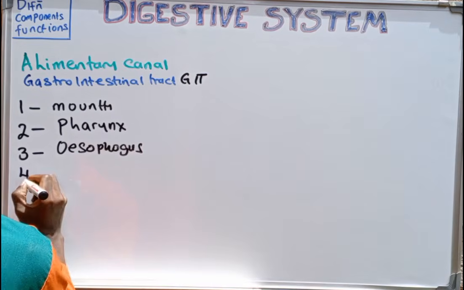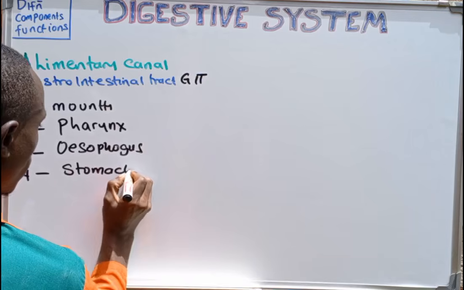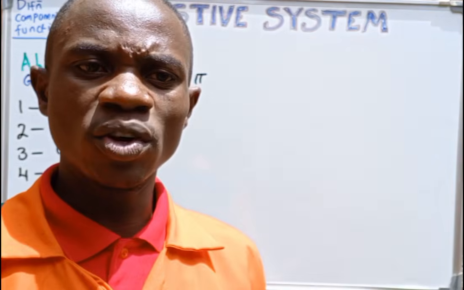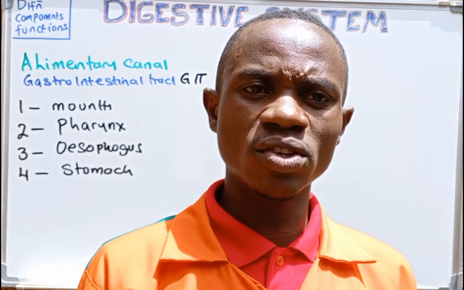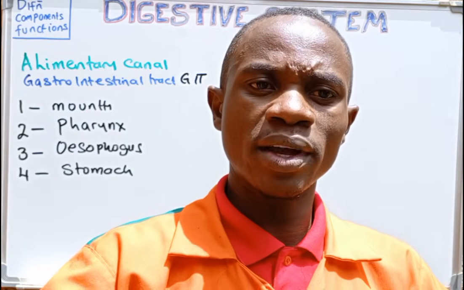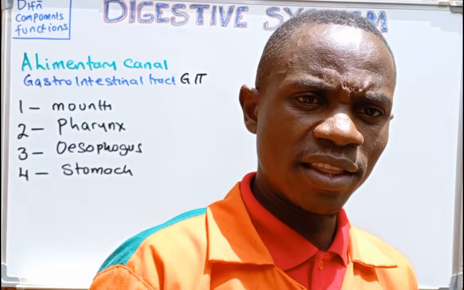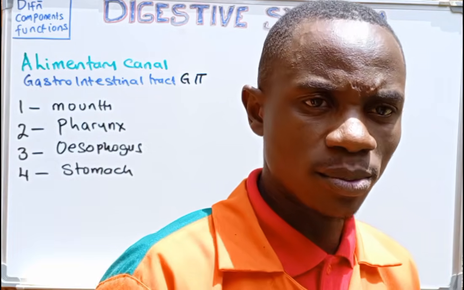And then the fourth component of the alimentary canal is the stomach. The stomach is a sac-like structure that houses the food temporarily for proper chemical digestion and mechanical digestion, such that we make a semi-liquid substance, which we call the chyme, that moves to another portion of the alimentary canal, the intestine, mainly the small intestine.